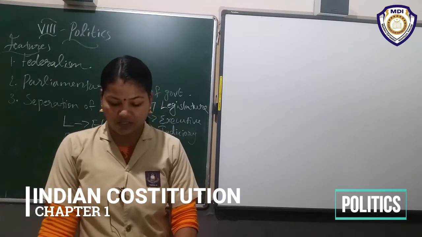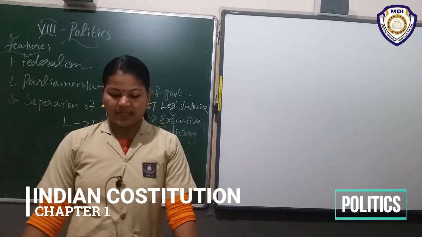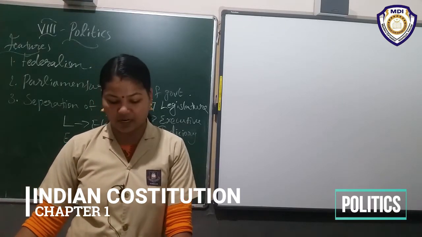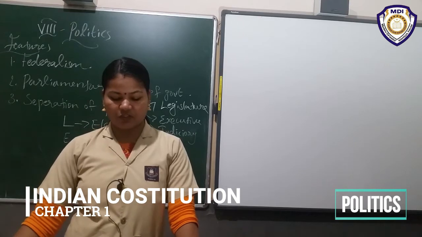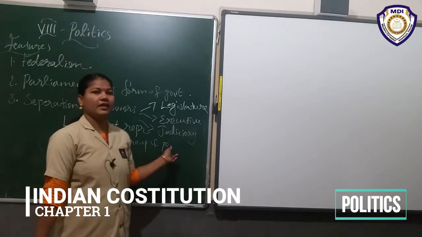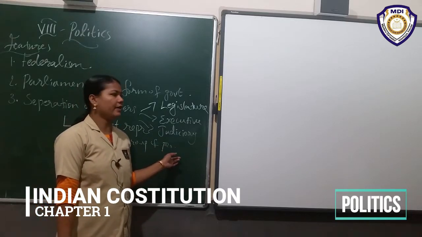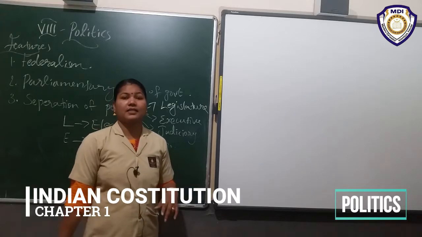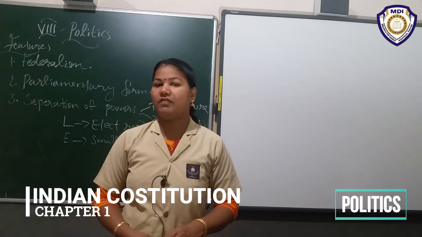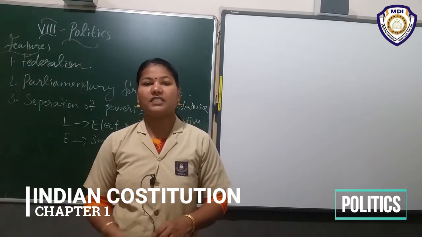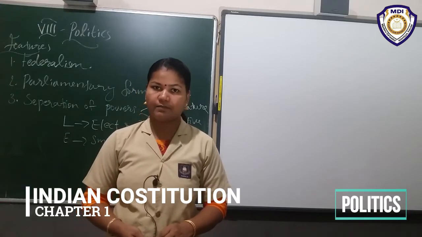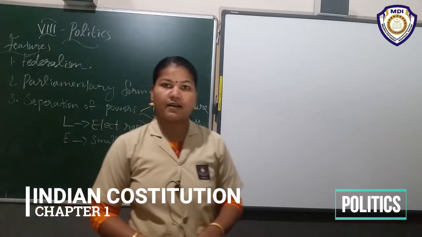The judiciary is the final authority, an independent authority. We want to study more details in the 5th chapter. We will discuss later. Salim, is it clear?